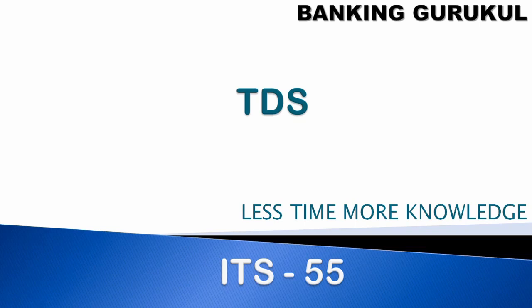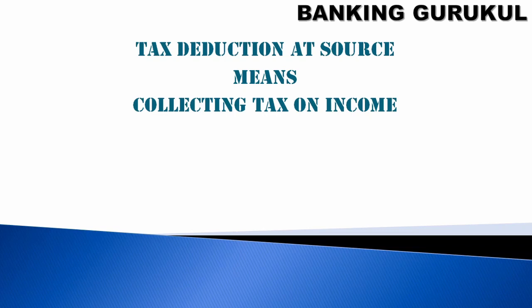Hi friends, today we'll discuss TDS, tax deducted at source. Tax deducted at source means collecting tax on income where the source is. For example, if you are an employee getting a salary, who is paying the salary? The company is paying, so the income is generated at the company level, and they have to deduct TDS.